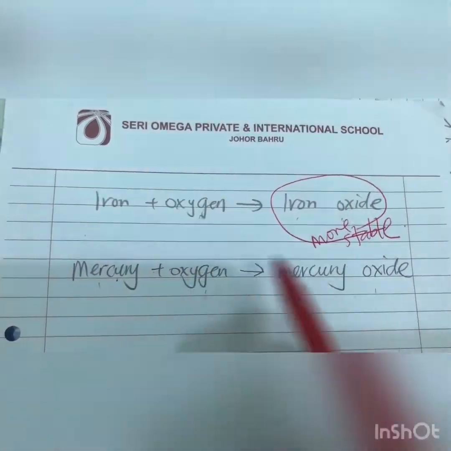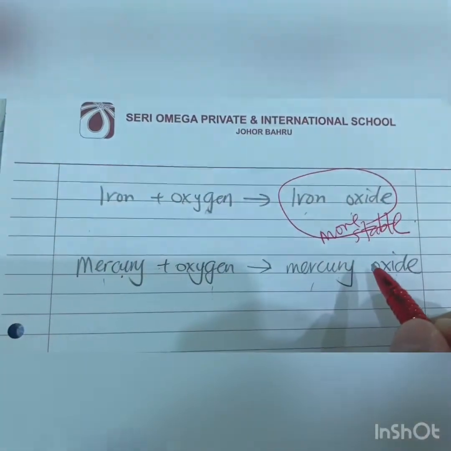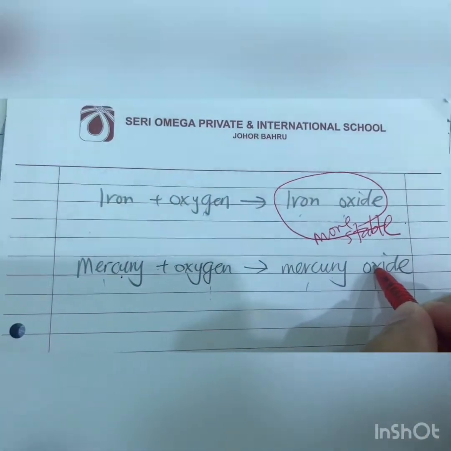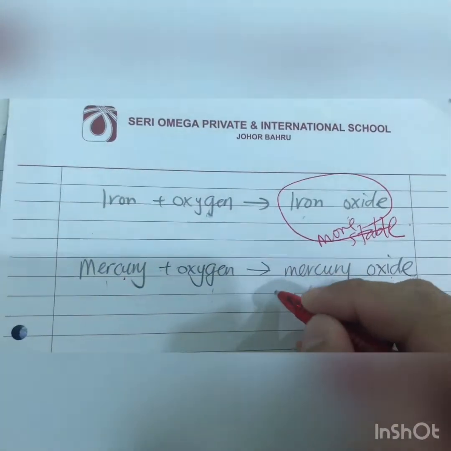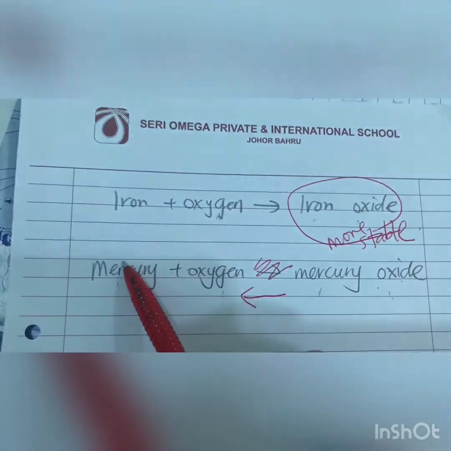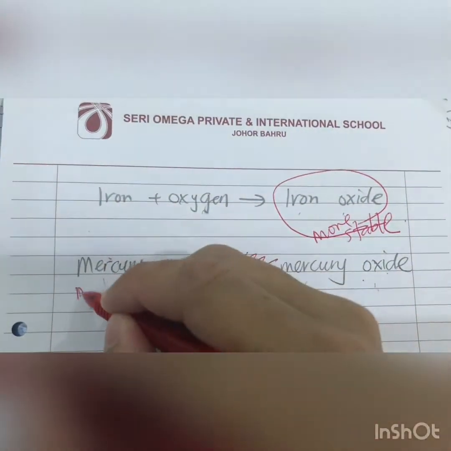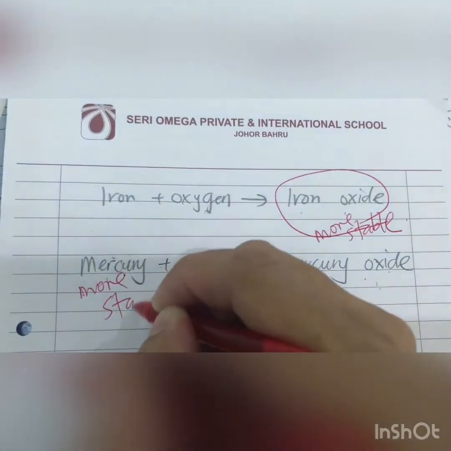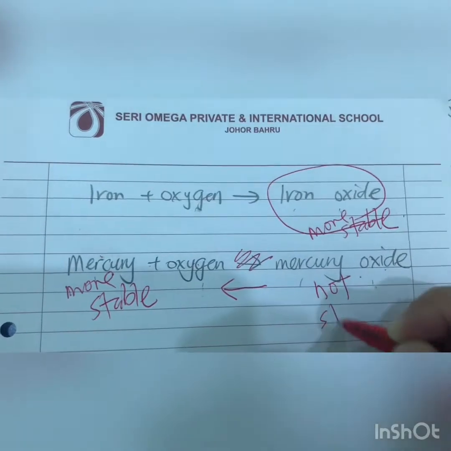Actually, mercury oxide is not stable. If you provide a little bit of heat to mercury oxide, it will go backwards and become mercury, and oxygen will be produced. So this one is more stable. This one is not stable.